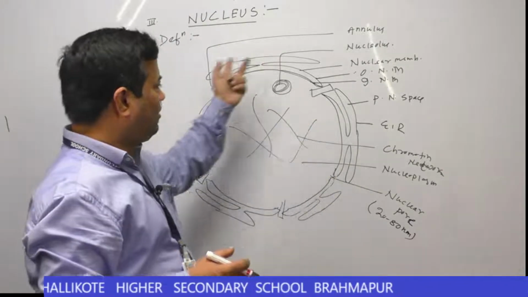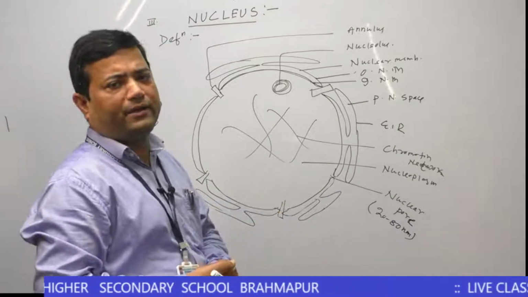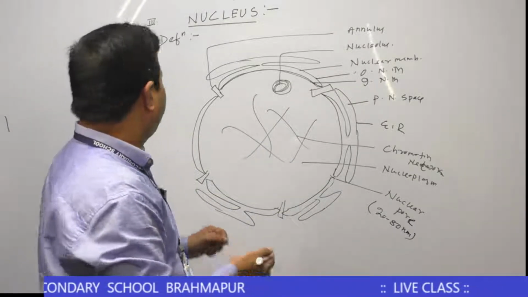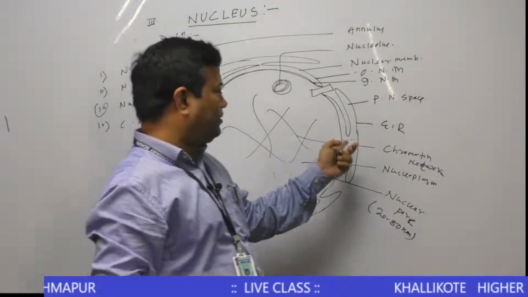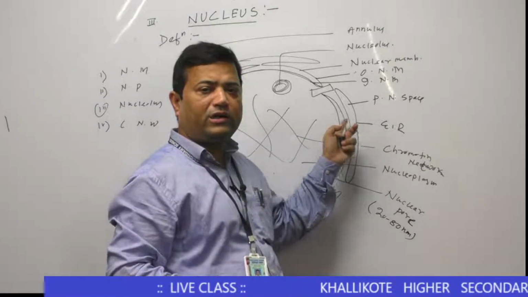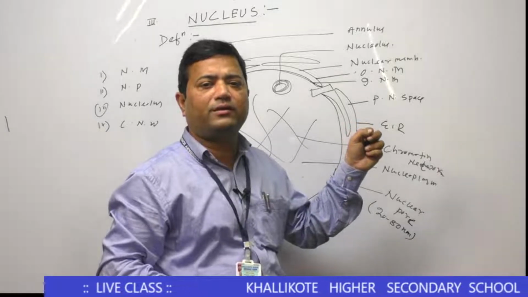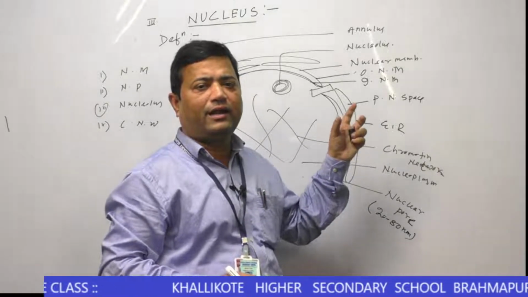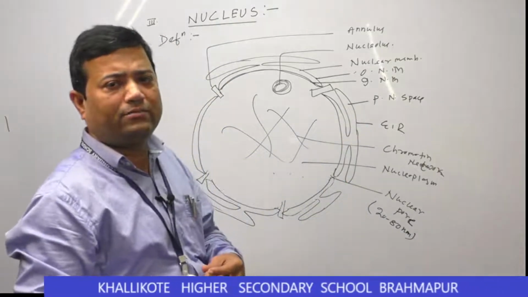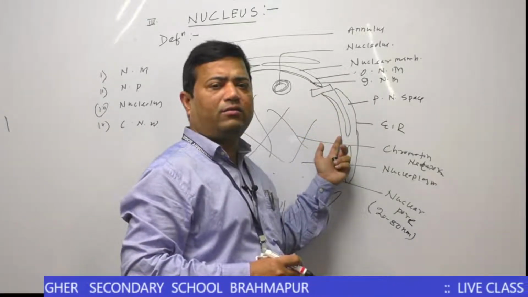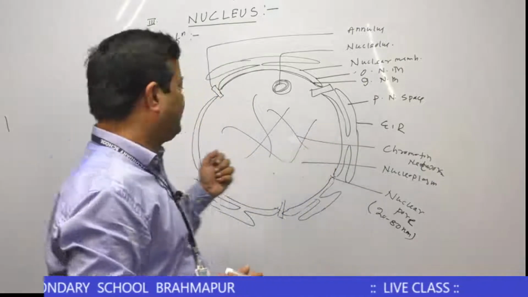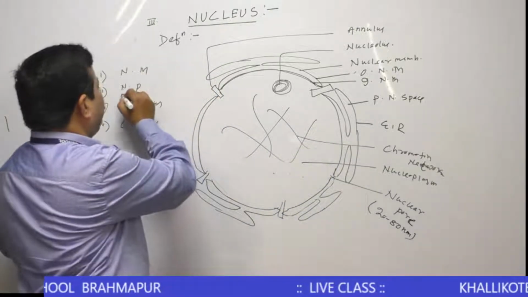Okay, this is all about your nuclear membrane. The outer nuclear membrane is continuous with the endoplasmic reticulum, which means it is connected with the endoplasmic reticulum, but the inner nuclear membrane encloses the nucleoplasm. Then the second part is the nucleoplasm.